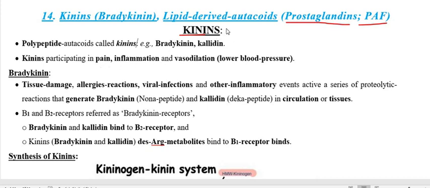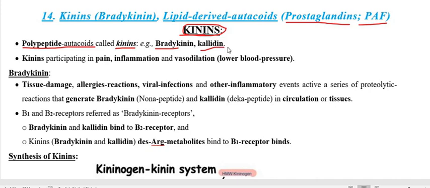Regarding kinin, first we have to define what is kinins. So kinins is classified under the polypeptide autocoids, and the kinins that we are going to study are two types, bradykinin and kallidin.